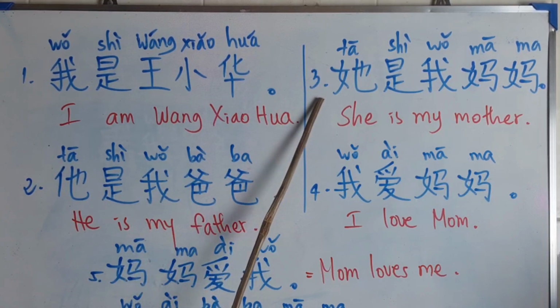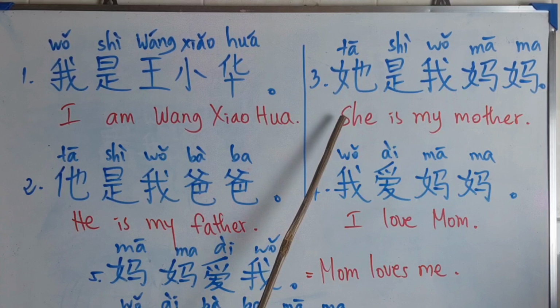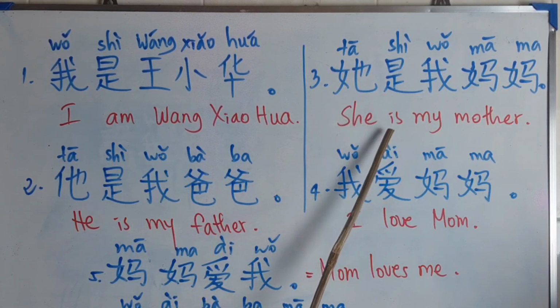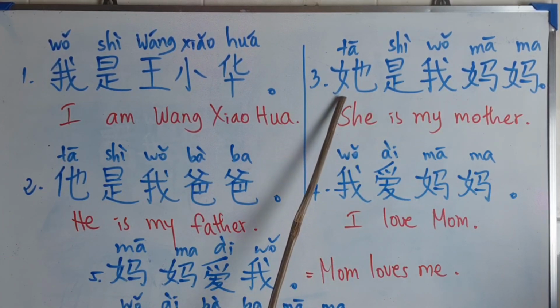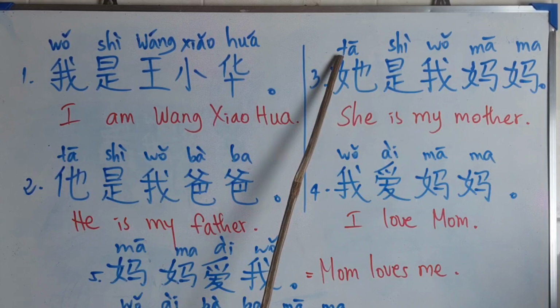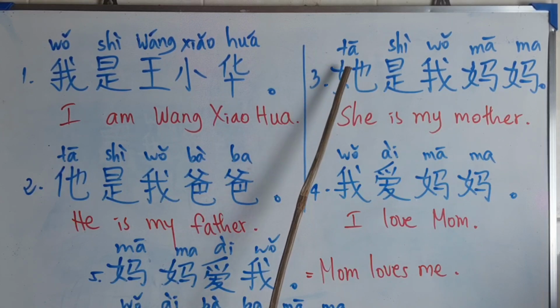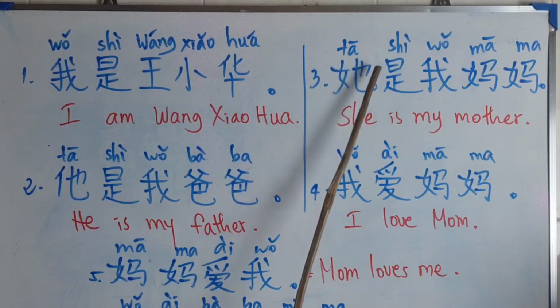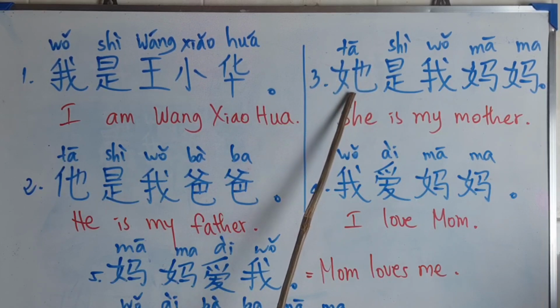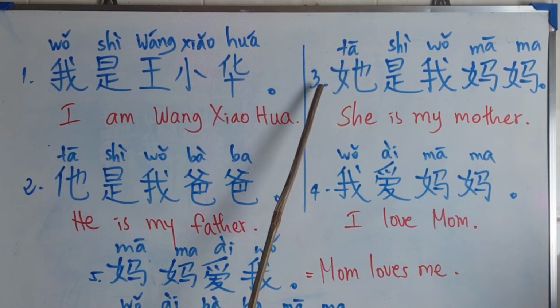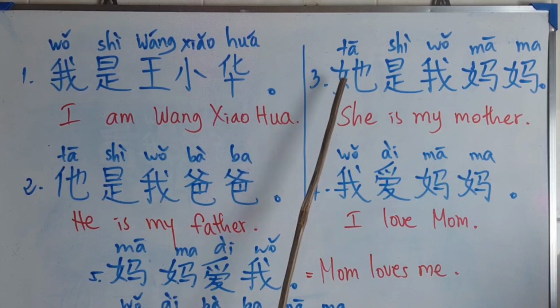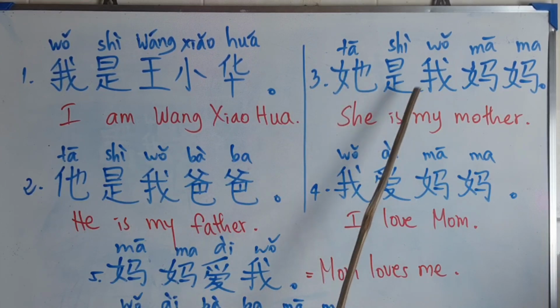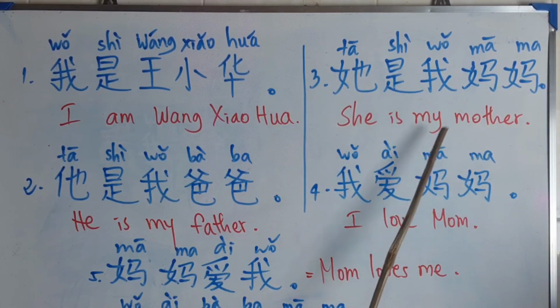So number 3. When we want to say she is my mother, the word she in Chinese is 她. We read it the same, it sounds the same, but the writing is different. So remember this, okay? 是 is, 我妈妈 my mother.